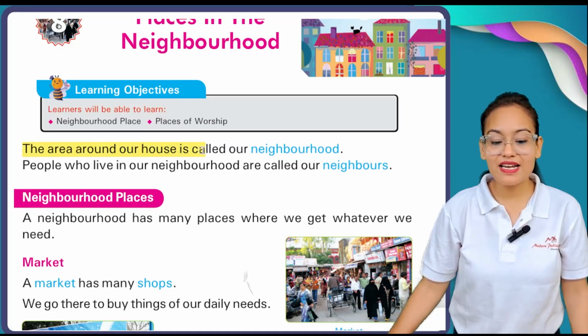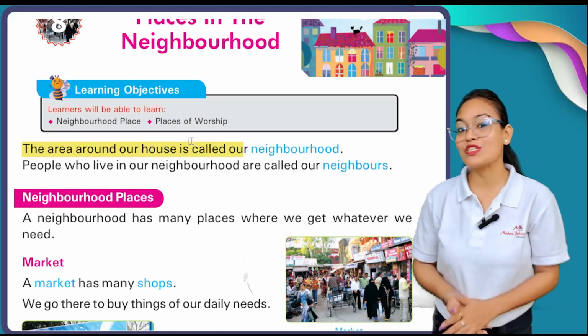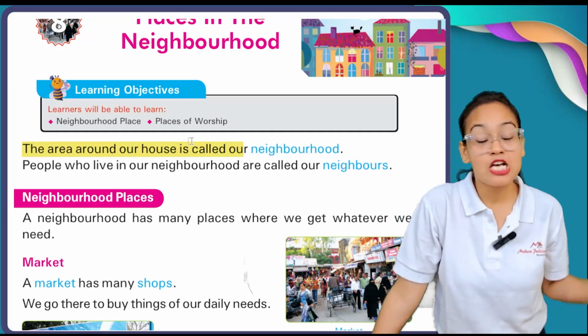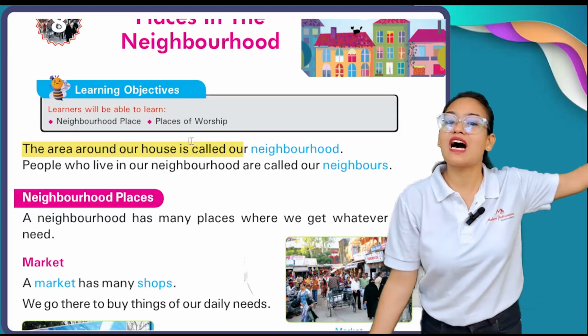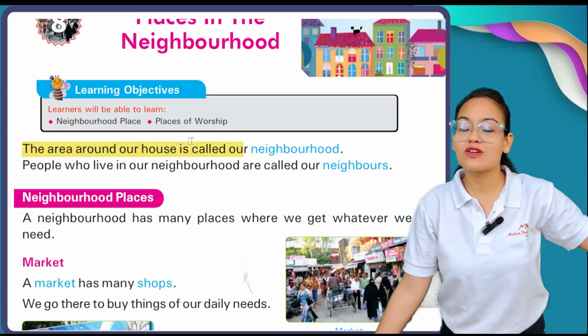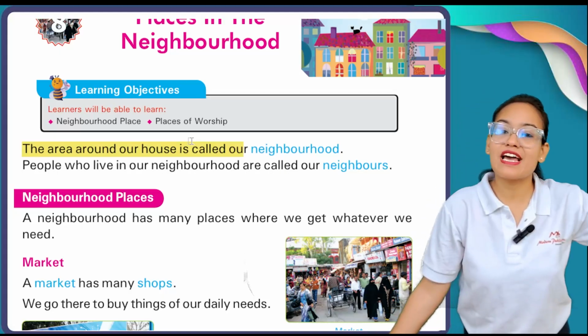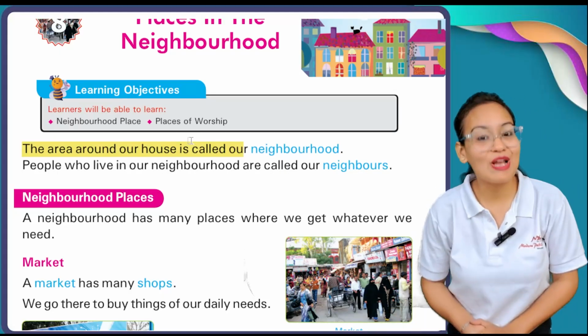The area around our house is called the neighborhood. Now, if I ask you what is the meaning of neighborhood? The meaning of neighborhood is the area around your house, those areas which are around your own house. They are called neighborhood.